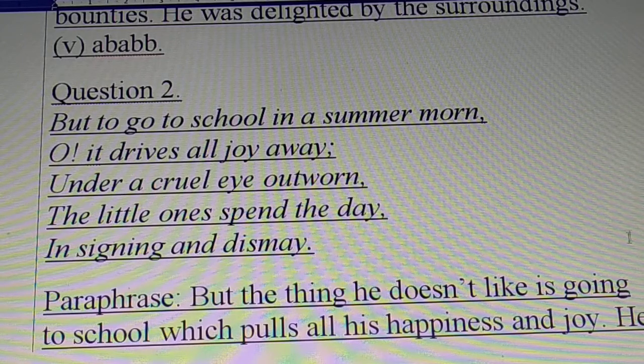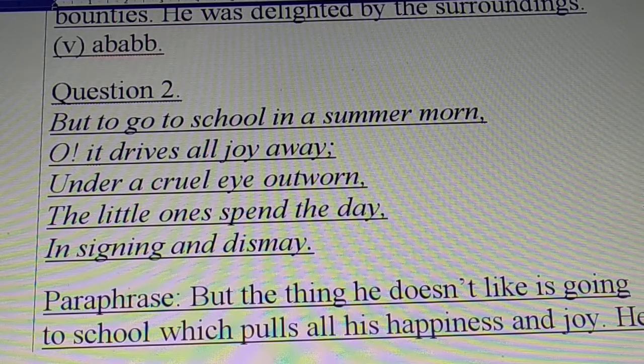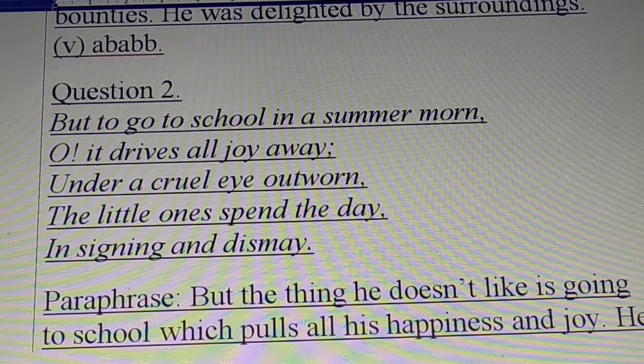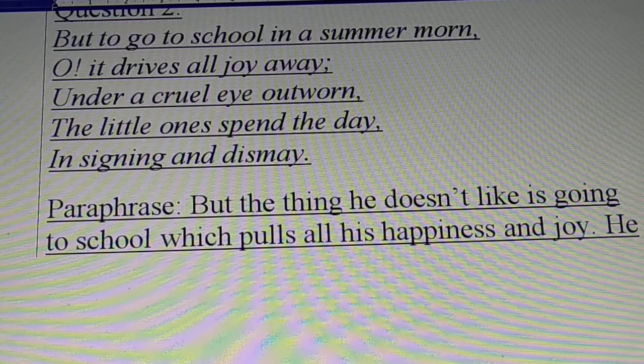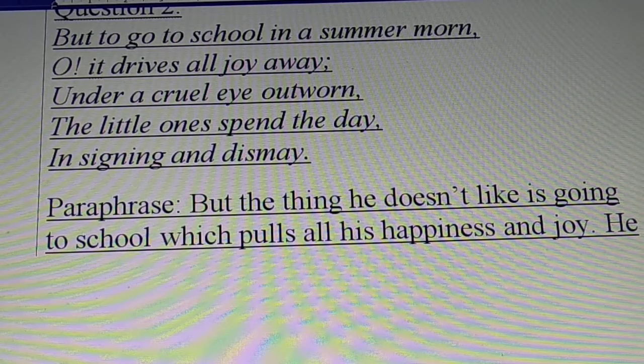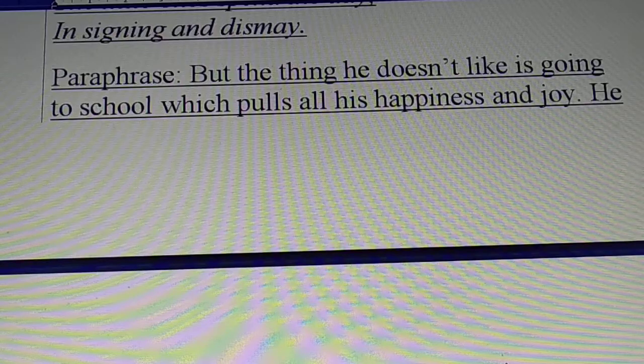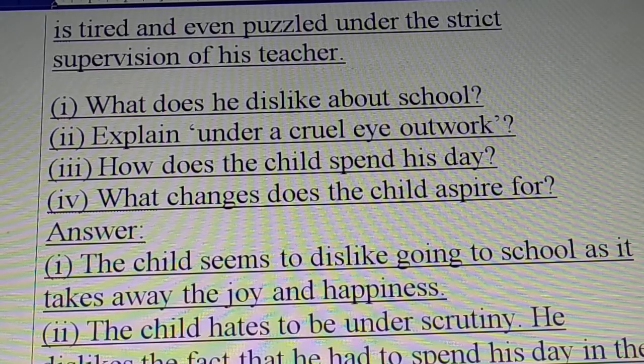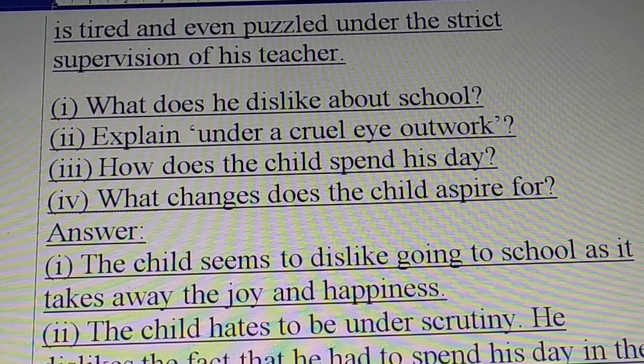Next, that is the next stanza. And what is the explanation? Paraphrase means explanation. So that's the explanation, children, of the paraphrase. And then followed by the questions. See, 4 questions are there.